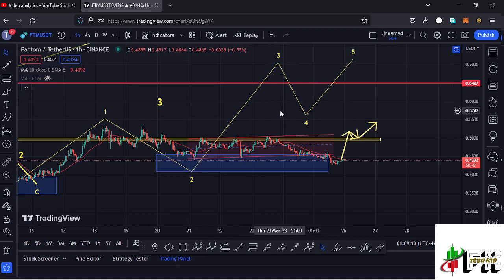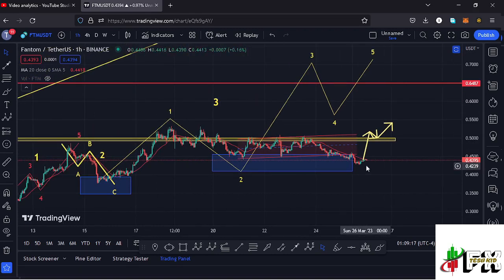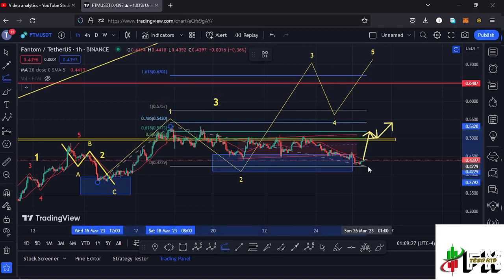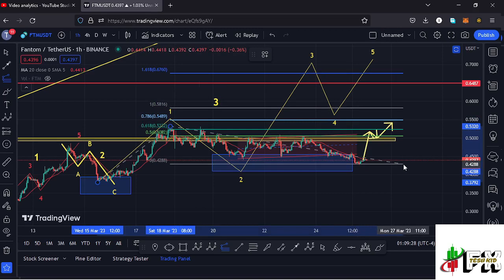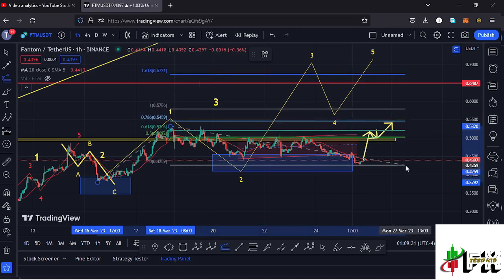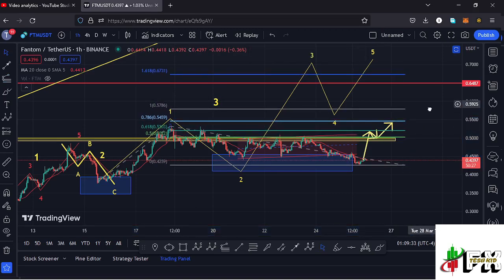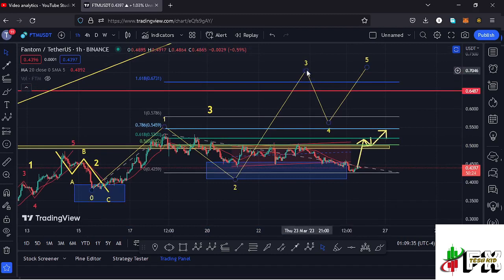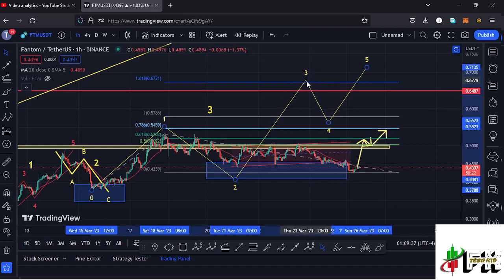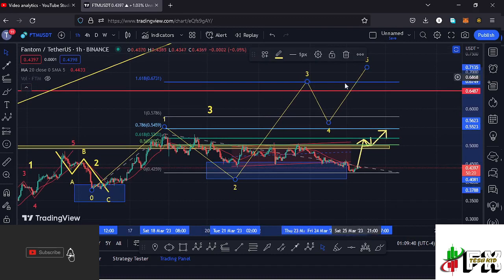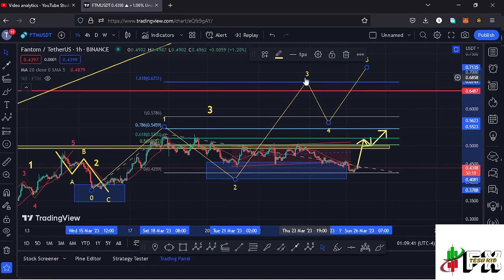And assuming that Fantom is not going to give us one more leg down in the formation of this wave 2, we can sketch out a target area to the upper side in the formation of this wave 3 by connecting the trend based Fibonacci from the low of the first wave to the high of that wave 1, then dragging the fibs to the low of the second wave, and that now gives me a minimum target area to the upper side in the formation of that wave 3 at the fib level 1.618, and that is at around the $0.6731 mark, and that is the minimum that I'll be expecting that wave 3 to the upper side to do